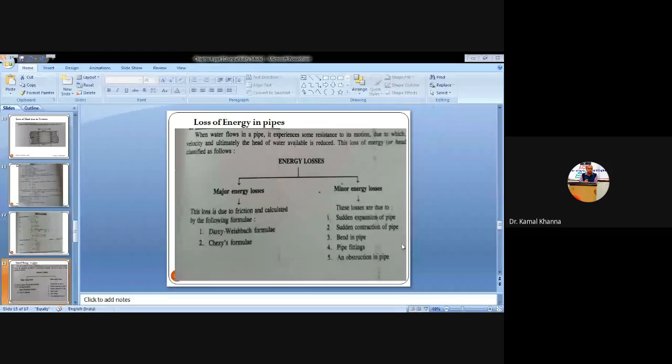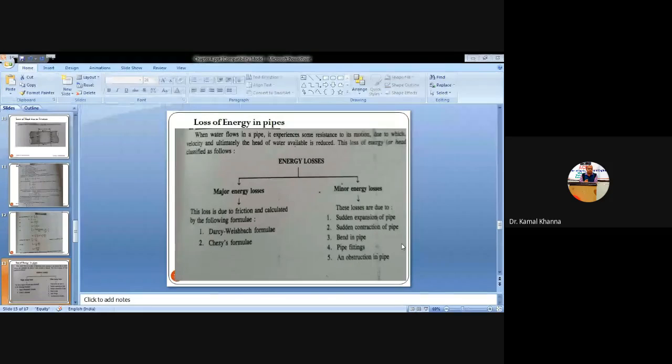So we have read that there are five kinds of losses due to which minor energy losses are experienced when the fluid is flowing from one end to the other end. First one was sudden expansion of pipe. Second one was sudden contraction of pipe. Third is a bend in the pipe. Fourth is the pipe fitting, and the last one is any obstruction in the pipe.